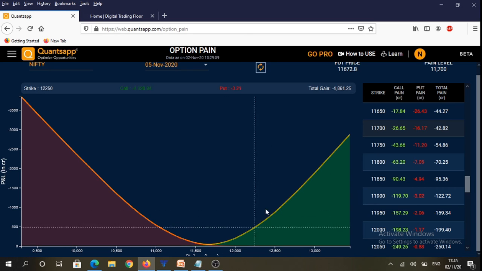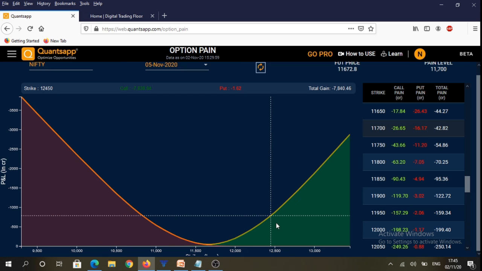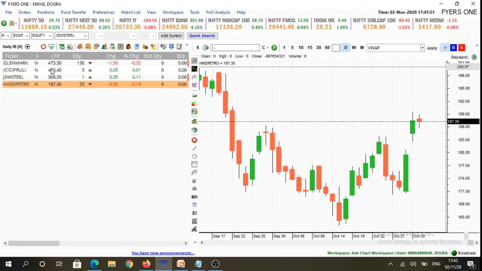I would also like to remind you that the max pain level is at 11,700 level. Max pain is the level at which if market were to expire on expiry day, then option writers are going to suffer the least amount of losses. And we have also discussed our stock watch list of Glenmark, ICICI Prudential Life Insurance, JSW Steel, and Hind Petro.